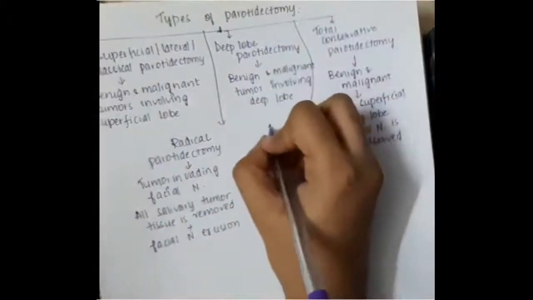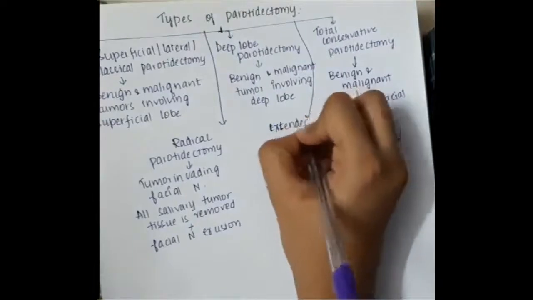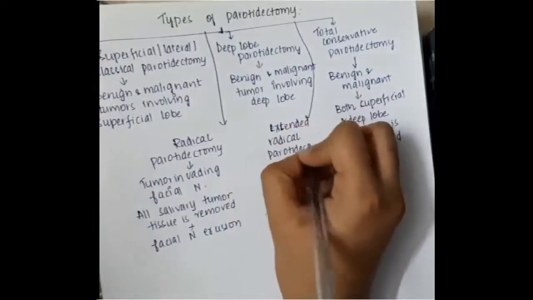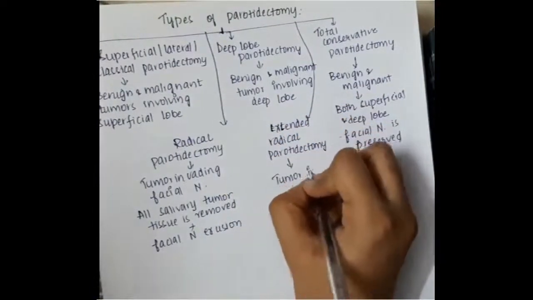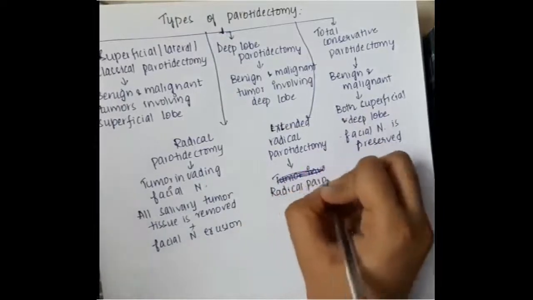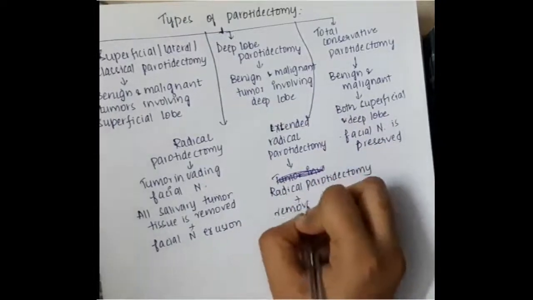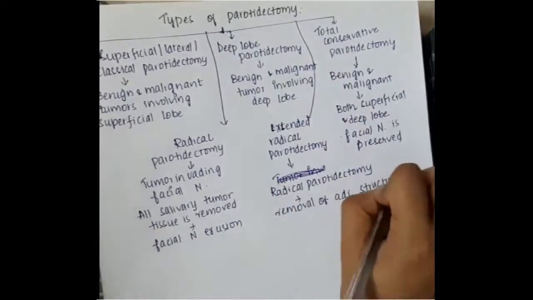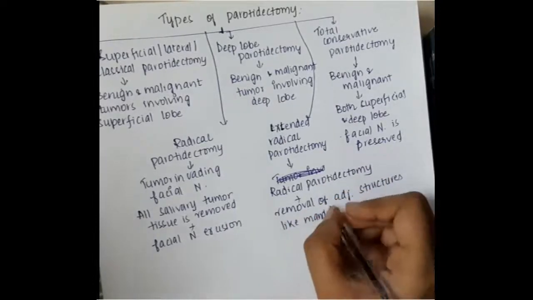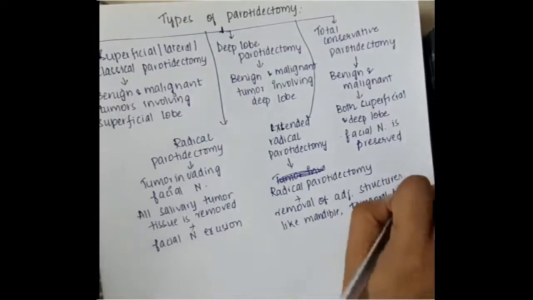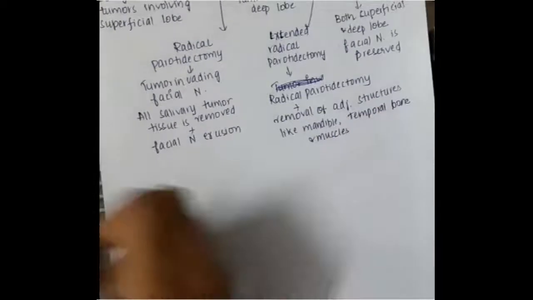Then extended radical parotidectomy involves radical parotidectomy along with removal of other structures like mandible, temporal lobe and muscles. This is done mainly for tumors which have started to metastasize.